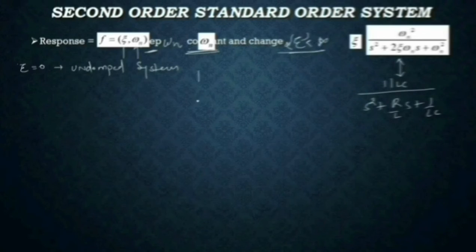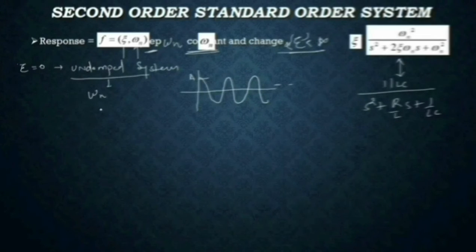In this case, neither the amplitude will die out with time, nor the frequency. So you can say it will keep on oscillating like this. The amplitude will survive, and so will the frequency. The frequency of oscillation in the case of the undamped system is called the natural frequency of oscillation.